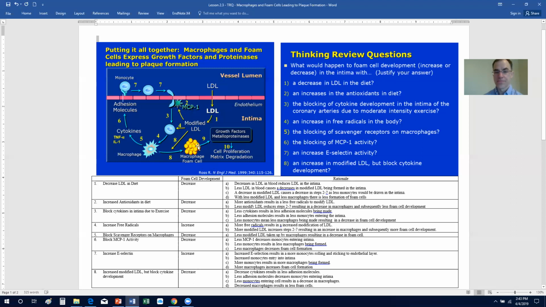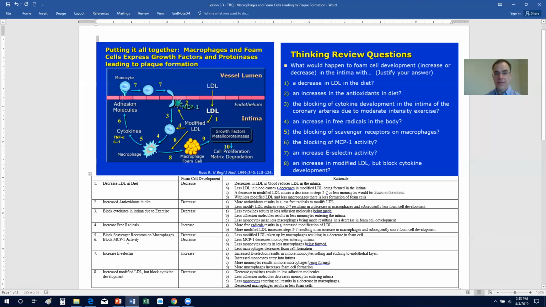What about you block scavenger receptors on the macrophage? Well, if you block the scavenger receptor on the macrophage, that reduces the ability of the modified LDL to be taken up by the macrophage, and therefore you're going to have a decrease in the amount of foam cells.